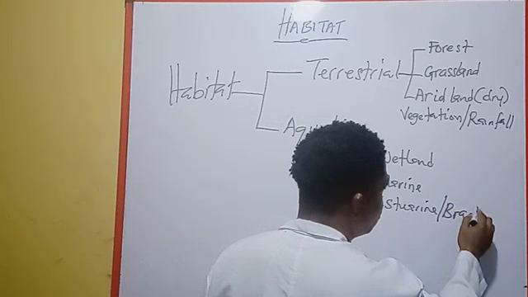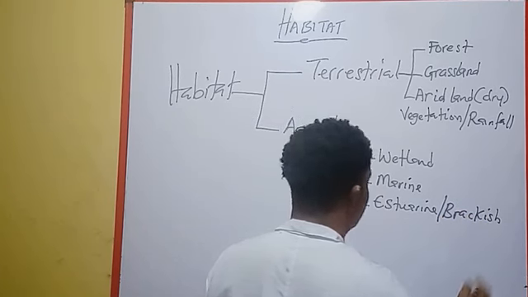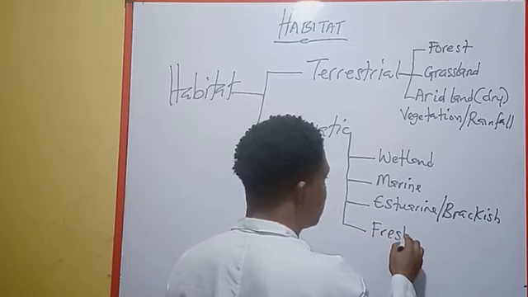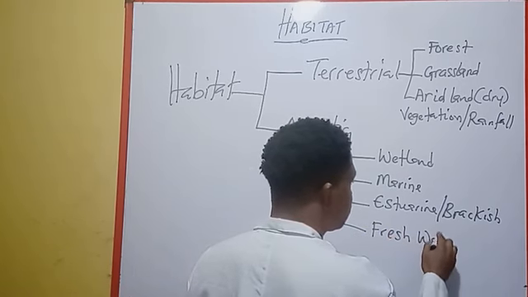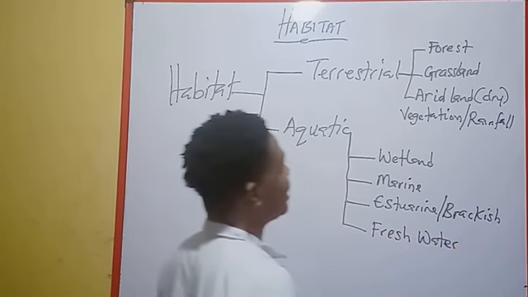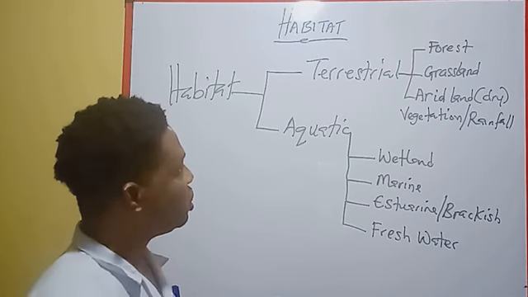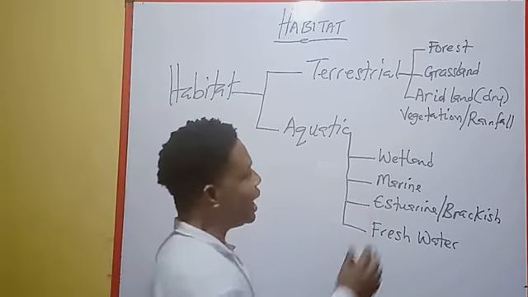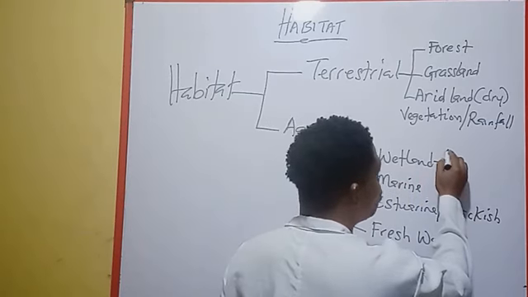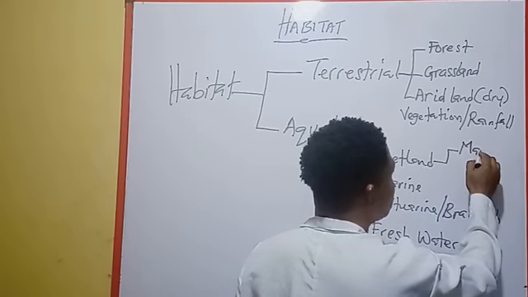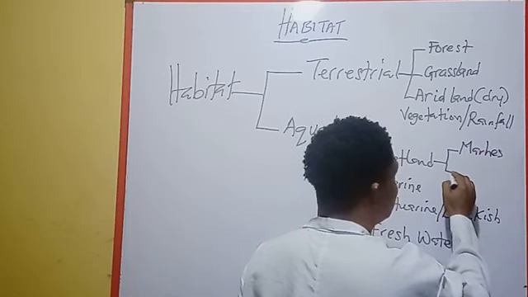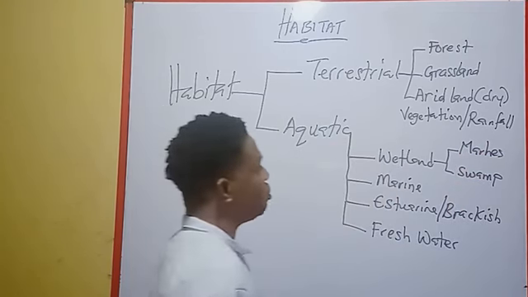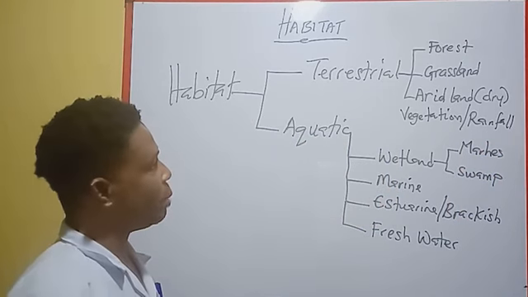Then you have fresh water. These are the classification of habitat. Now, the wetland can still be broken down into two. You have marshes and you have swamp.